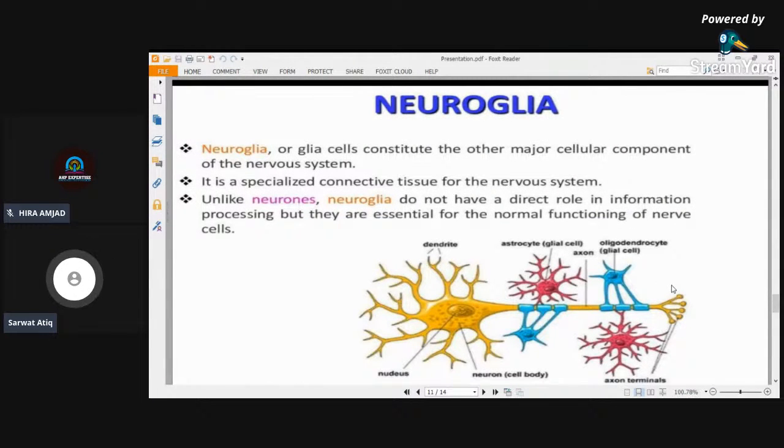There are other cells in the nervous system besides the neurons, and these are called neuroglia cells. Neuroglia cells constitute the other major cellular component of the nervous system. It is specialized connective tissue for the nervous system. Unlike the neurons, neuroglia do not have a direct role in information processing, but they are essential for the normal functioning of the nerve cells. They are the supporting cells. They provide nutrition to the neurons. They have no part in the transmission of the signals.